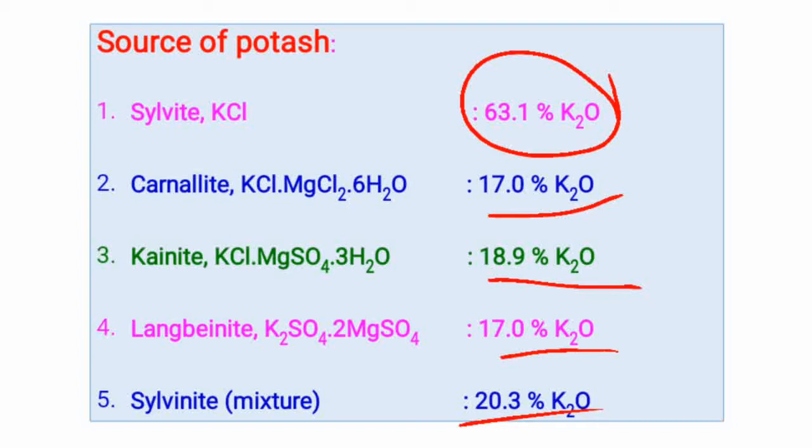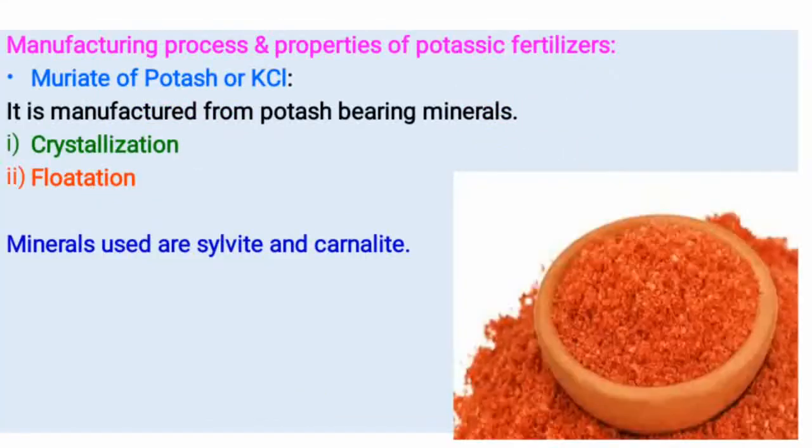So the next point is the manufacturing process and properties of potassic fertilizer. Basically there are two potassic fertilizers, muriate of potash and sulphate of potash. Muriate of potash is a coarse or fine salt.